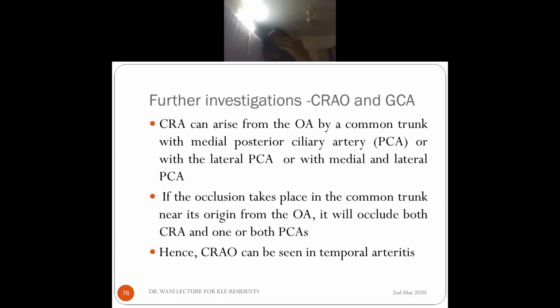Usually giant cell arteritis affects the ophthalmic artery and its branches. So at that time, if one of these trunks is involved, then there can be a central retinal artery occlusion also. So that can be seen in temporal arteritis. I'll show on the picture actually. As a result, in all patients over 50 years of age with CRAO, we should suspect temporal arteritis and clinically examine them.